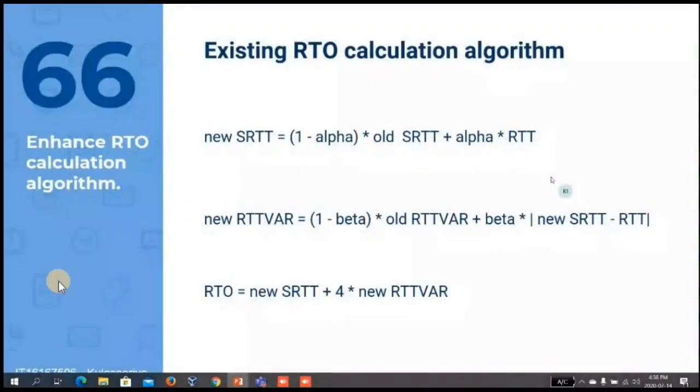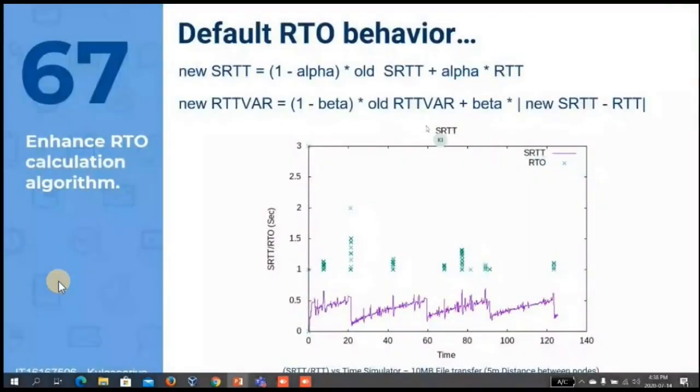This is the current existing RTO calculation algorithm that is used to produce the RTO value. Here they use two values, alpha and beta, to calculate. These are weight coefficients, and these coefficients are constant all throughout the calculation. First, I tested the default RTO behavior in the simulation.